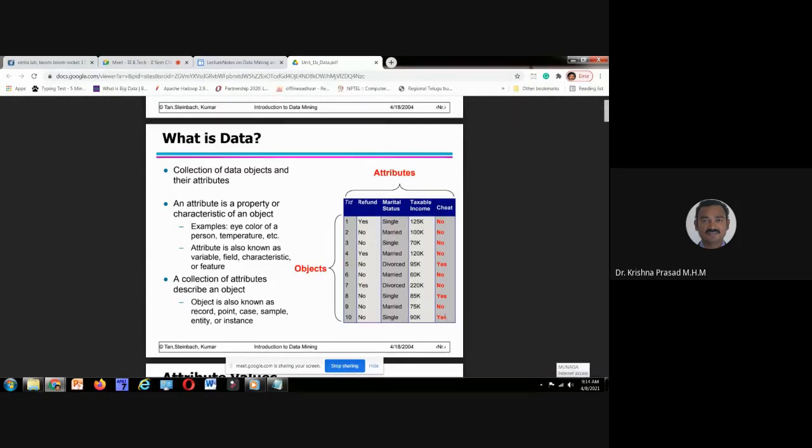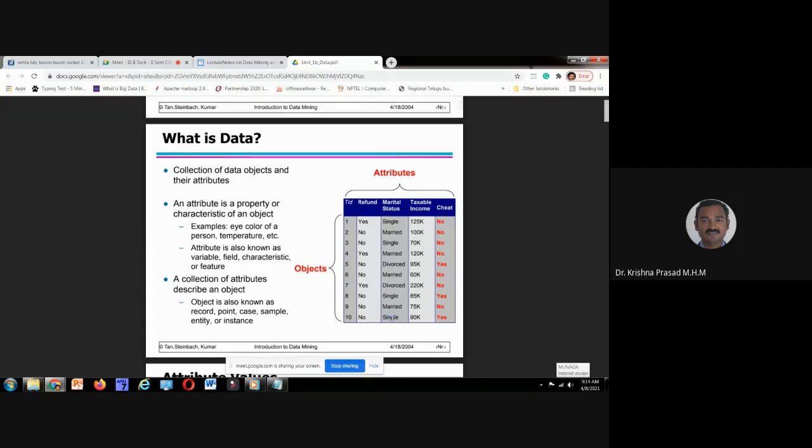From this slide, what you observed? Attributes. What is an attribute? It is nothing but a column name. What is an object? It is an instance. It is a sample. Okay. What is a field? Field is not discussed here. Attribute is also known as variable. Field means what is the value of the 10th instance with respect to marital status?